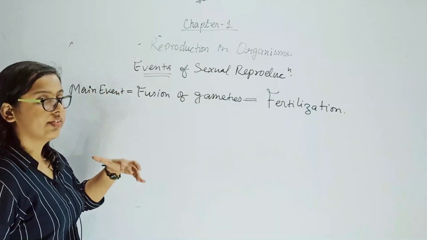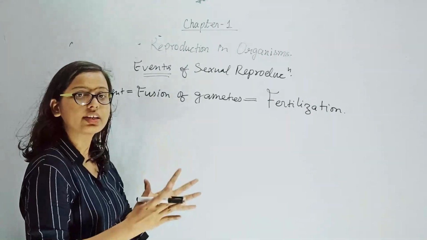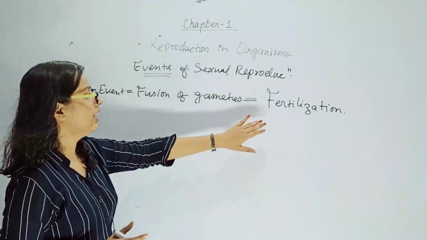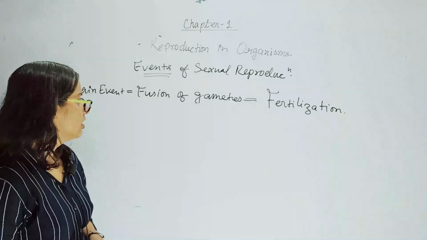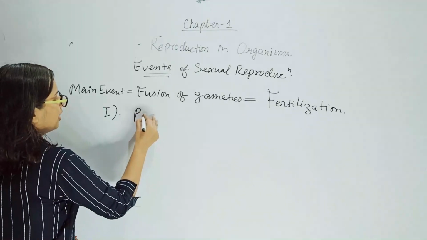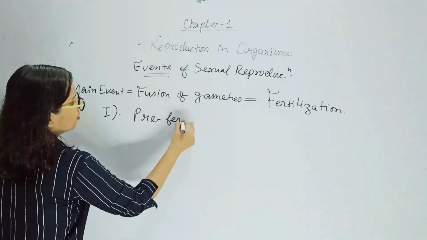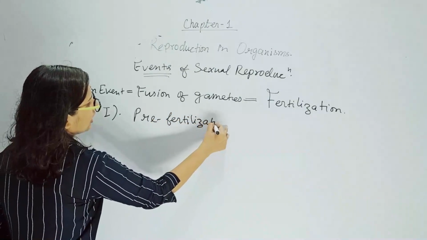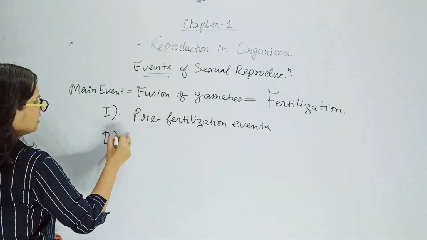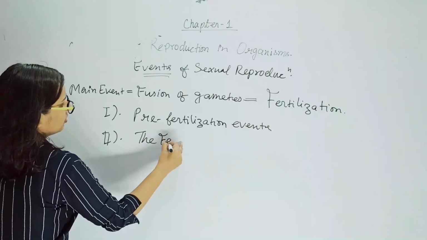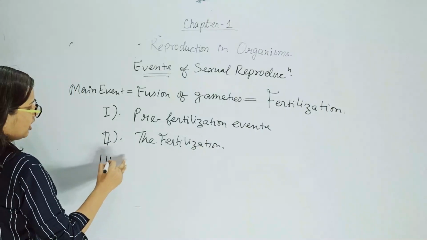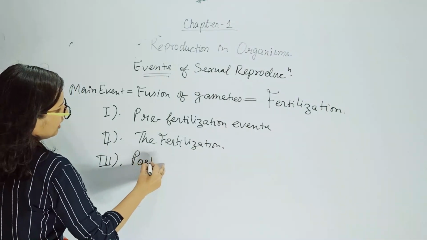So the whole complete sexual reproduction is divided into three events. Those three events are defined on the basis of fertilization, such as the three events are pre-fertilization events, the fertilization, and third one, post-fertilization events.